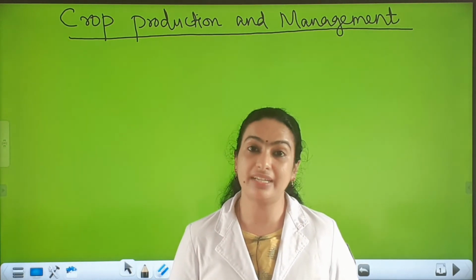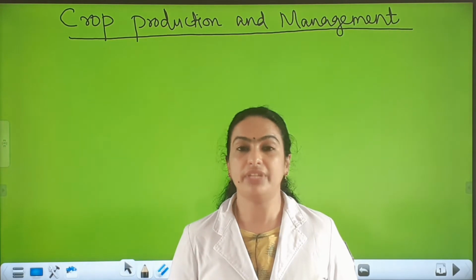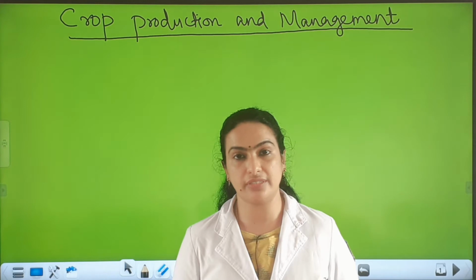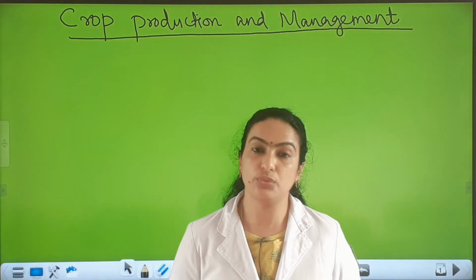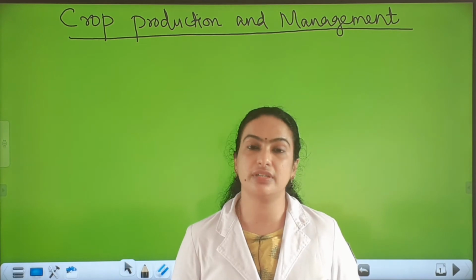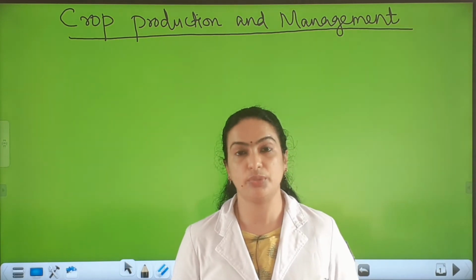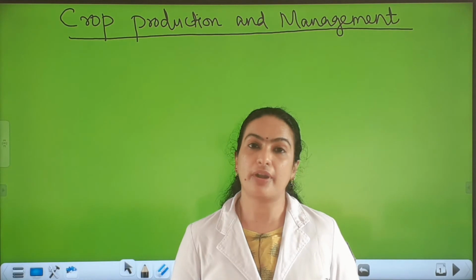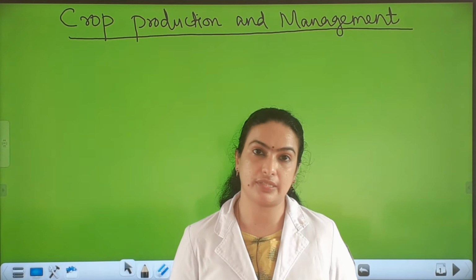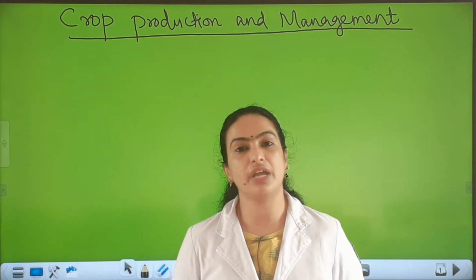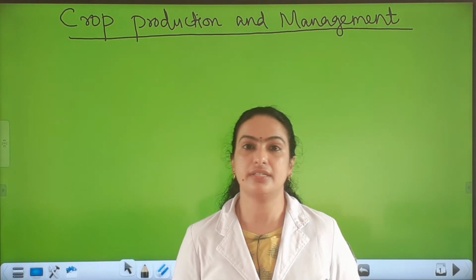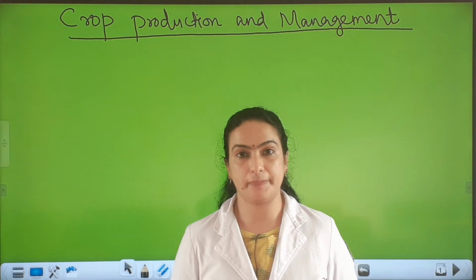So to meet the food demand of the increasing population, we have to do some scientific management practices in agriculture as well as in animal husbandry to get large scale production of food. So in this chapter we have to learn some agricultural practices and animal husbandry.